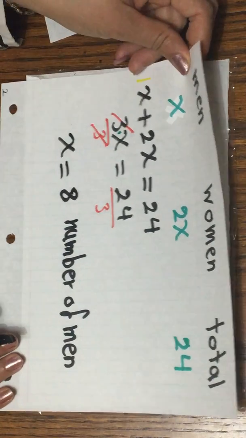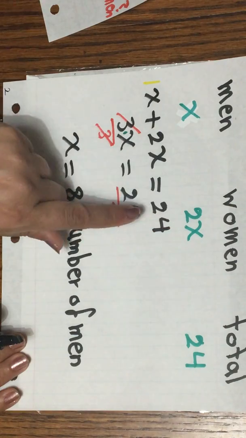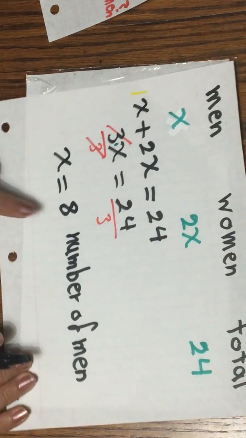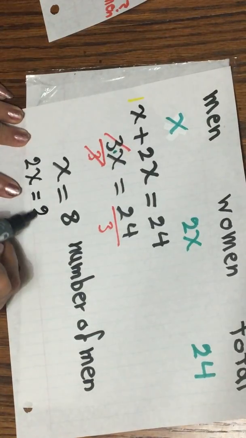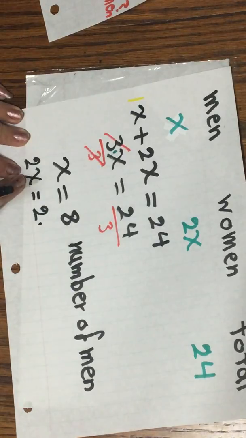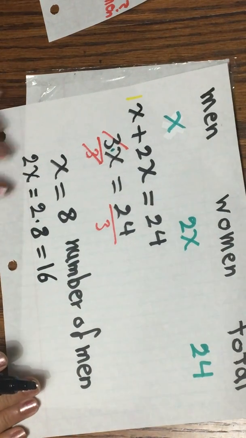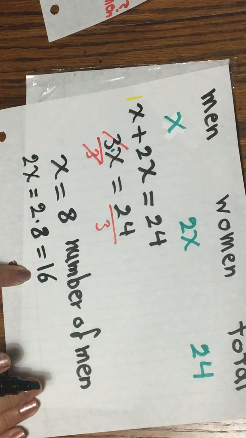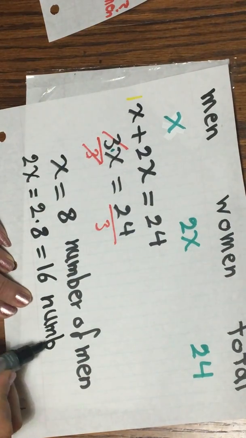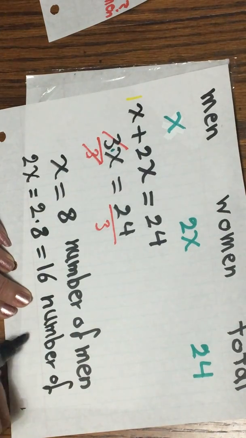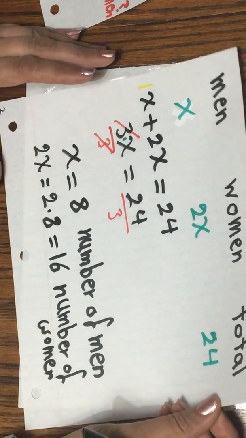To find number of women, I have to multiply 8 by 2, because number of women is twice, means 2 times 8. So 2x, which is number of women, equals 2 times, I can substitute 8 for the x. 2 times 8 equals 16. So 16 is number of women. And I'm done with this example.